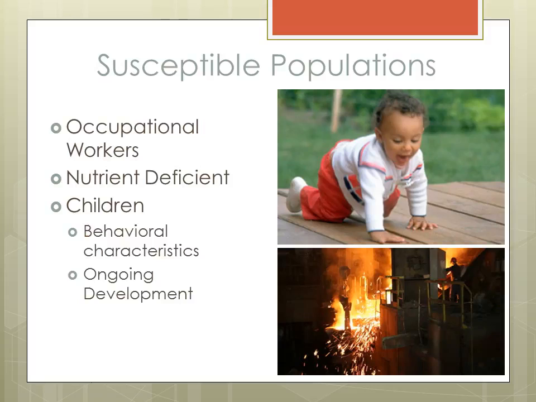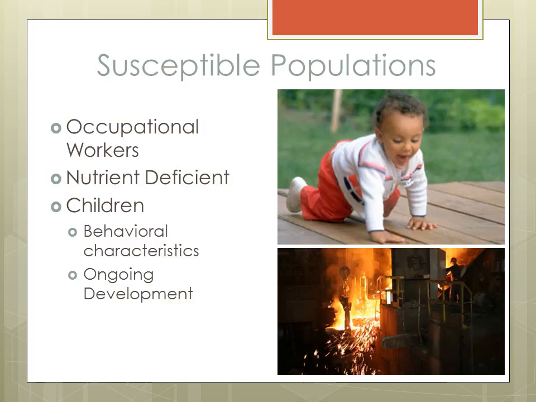Individuals who are susceptible to cadmium toxicity include occupational workers, individuals who are deficient in essential nutrients, and children. Occupational workers are more susceptible to cadmium toxicity because they are exposed to a greater concentration of cadmium. Nutritionally deficient individuals are more susceptible to cadmium toxicity because they are more likely to absorb and retain cadmium in the absence of these biologically essential metals.